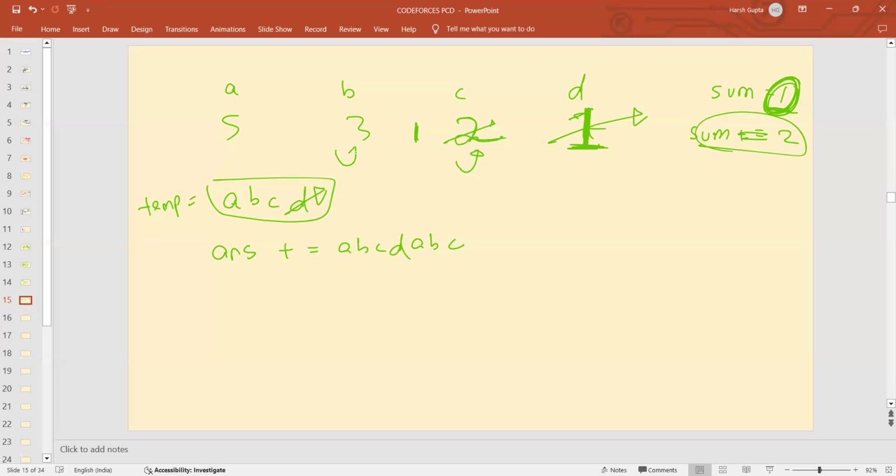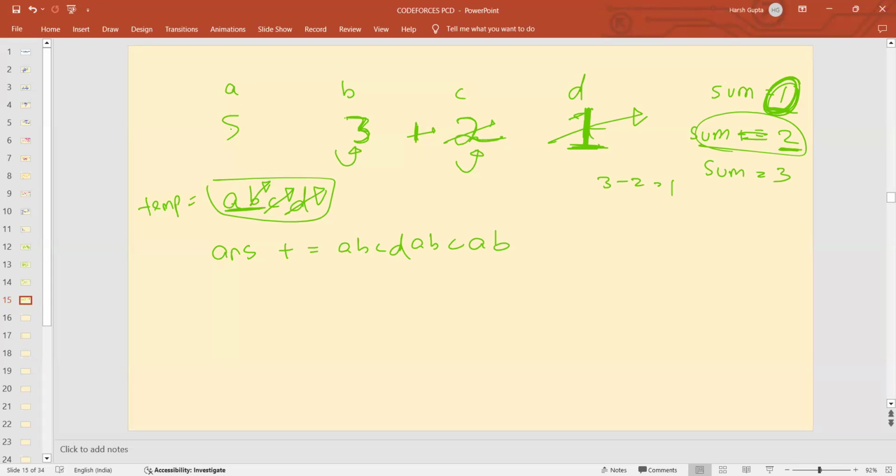Now I come to B, and before coming to B, I pop back this C because I know that I have already taken C 2 times. I come to B now. So the frequency of B is 3, but I have already taken it 2 times. So the number of times I have to take it more is 3 minus 2, that is 1. So I am writing this string AB once. And to my sum variable, I add 1. So my sum becomes 3. And I simply pop back B from this temp string.